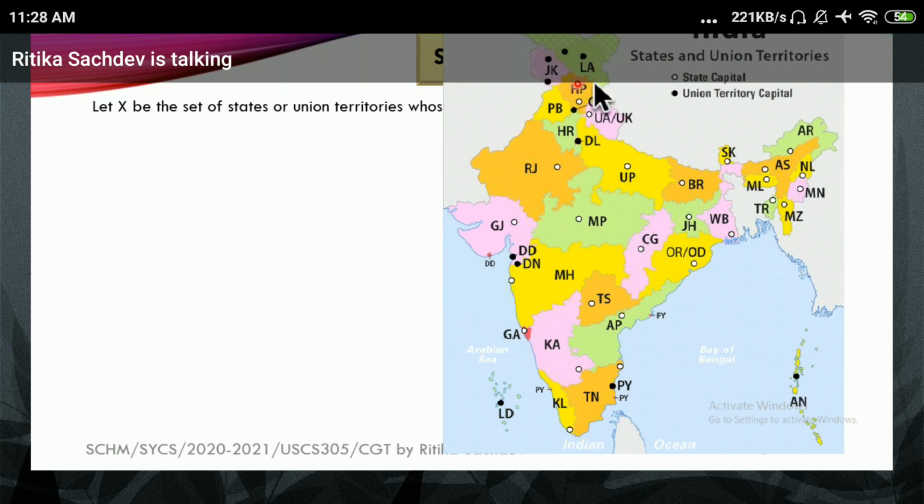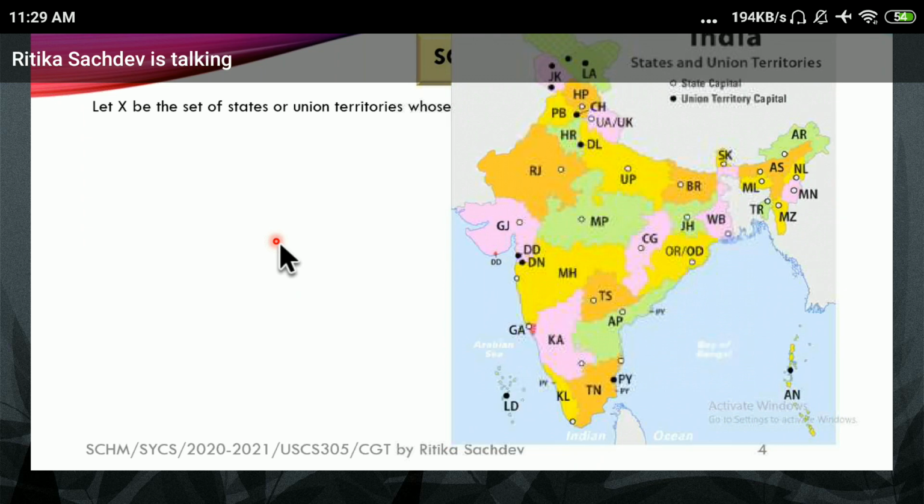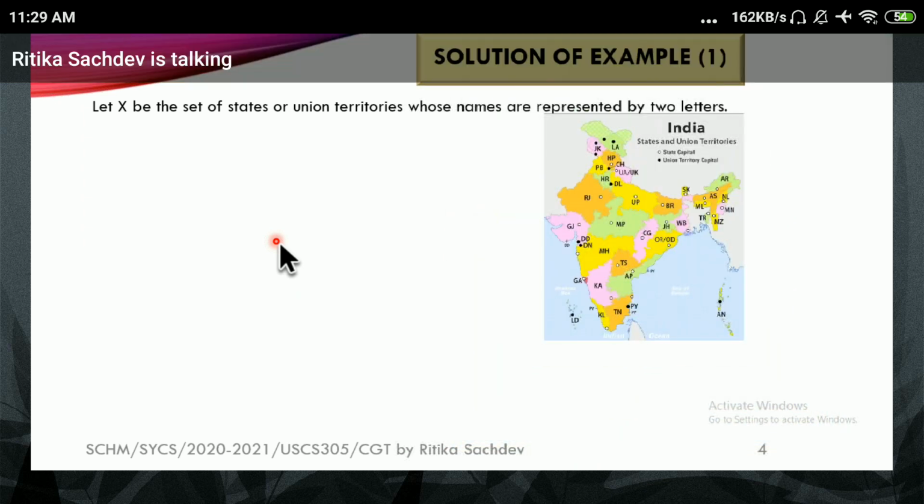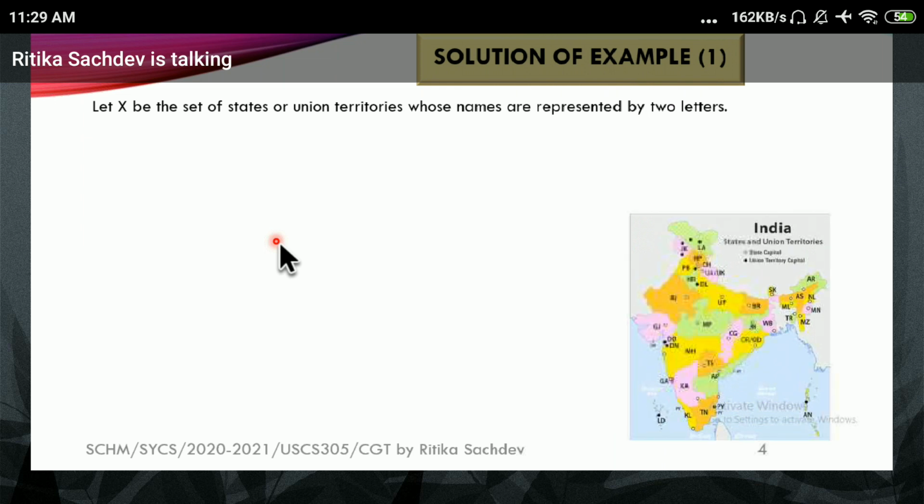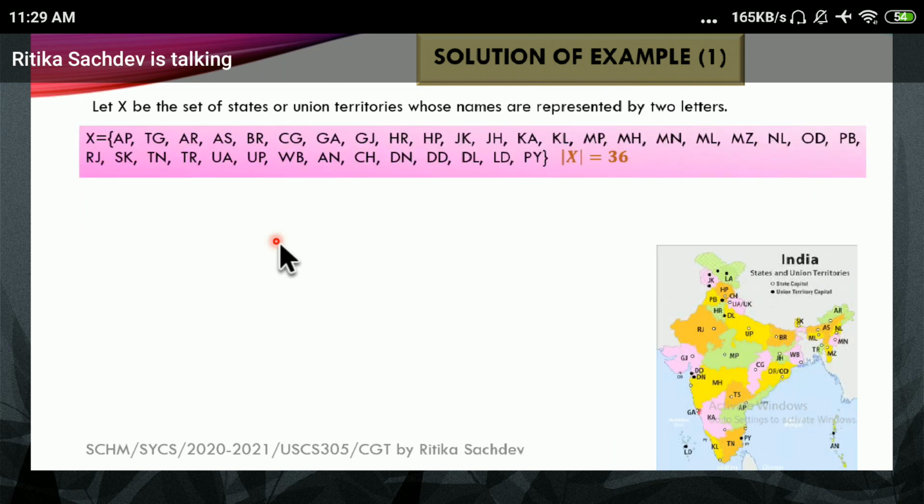Ladakh, Jammu Kashmir, Himachal Pradesh, Punjab, Chandigarh, Rajasthan, Delhi, Uttar Pradesh, Madhya Pradesh, Maharashtra, Gujarat, Tamil Nadu, Telangana state, Andhra Pradesh, Karnataka, West Bengal, Mizoram, Manipur, and so on. So all these states and union territories, we are going to take and put into the set. So now we are trying to list out all these in the form of states. So check, we have put up all these states.